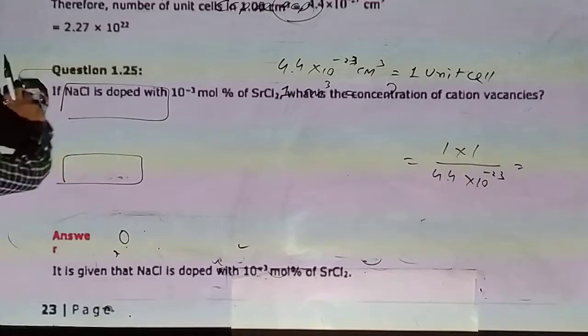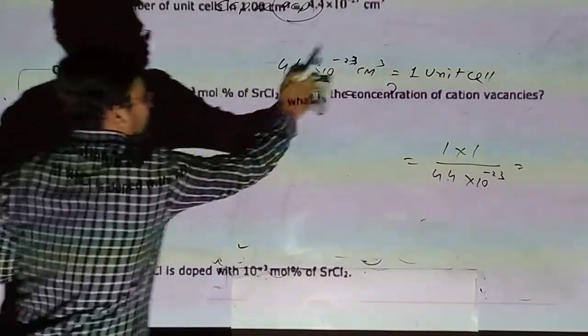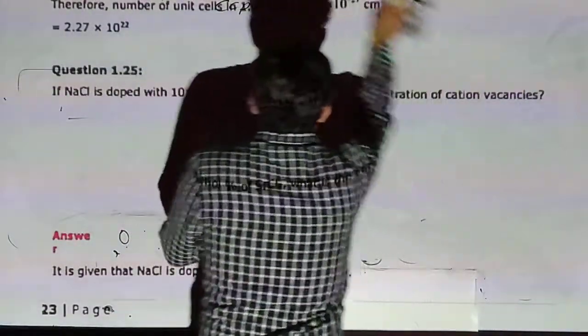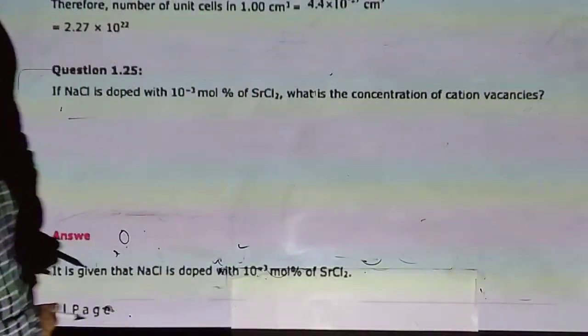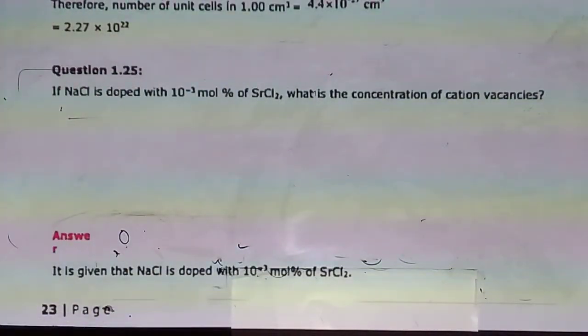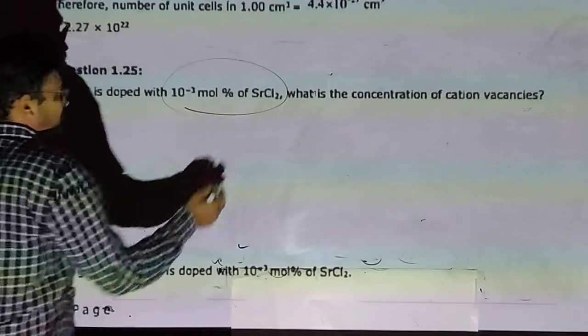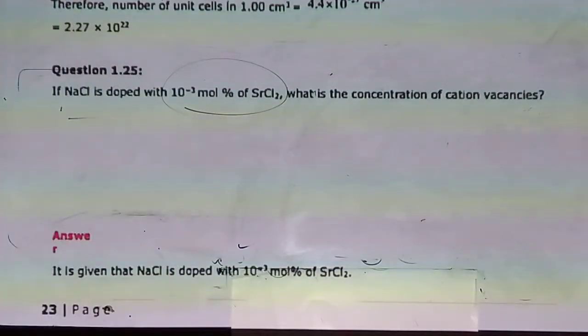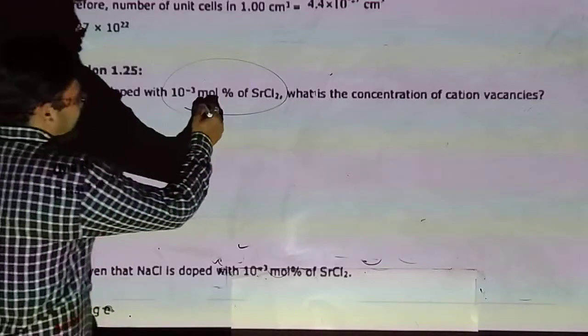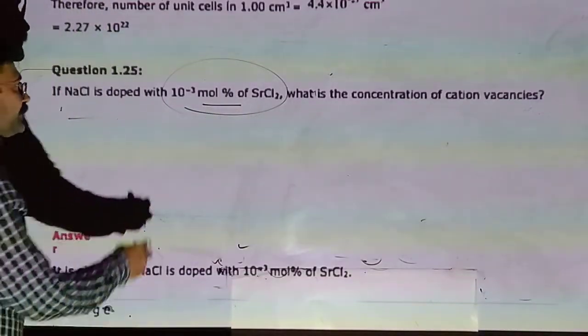Now 1.25. Another and last IMP question about impurity defect. If NaCl is doped with 10 raised to minus 3 % mole of strontium chloride, what is the concentration of cation vacancy? Percentage should be in reference to 100.